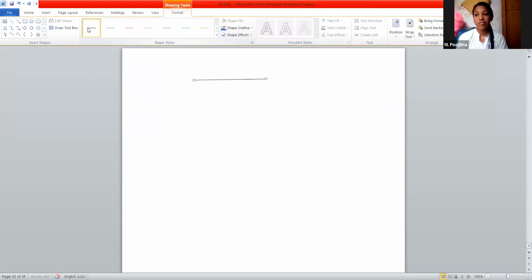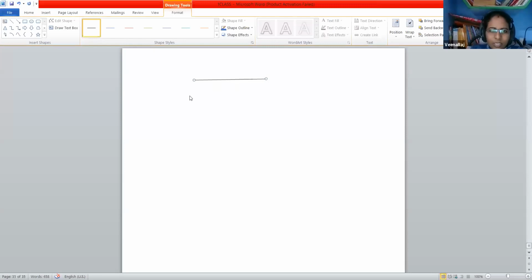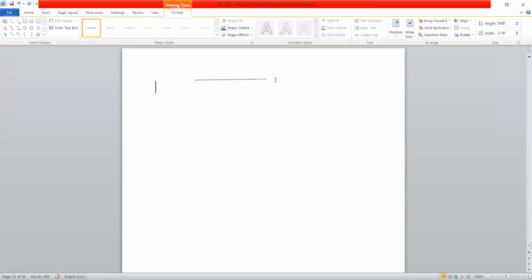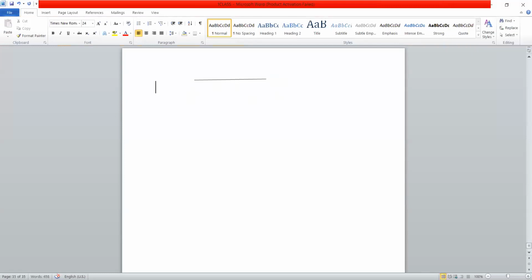See here, when I am drawing, I am taking a line segment. It shows two end points, one on the left side and one on the right side. So here the point is A, and if it is point B, we can indicate it as AB line segment.